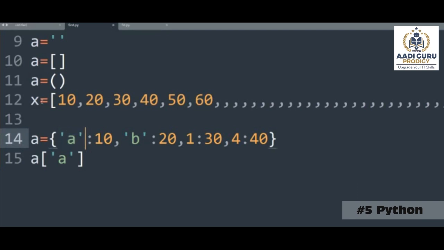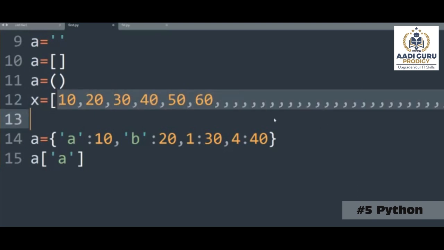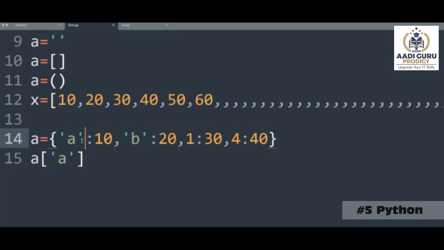So the benefit of a dictionary is that I don't want to depend upon the indexing process. If I go with indexing, it will be time taking, as it has to go step by step. But here, I am not using indexing at all.